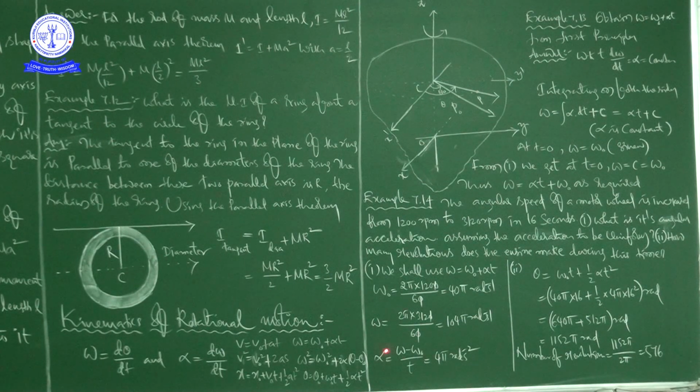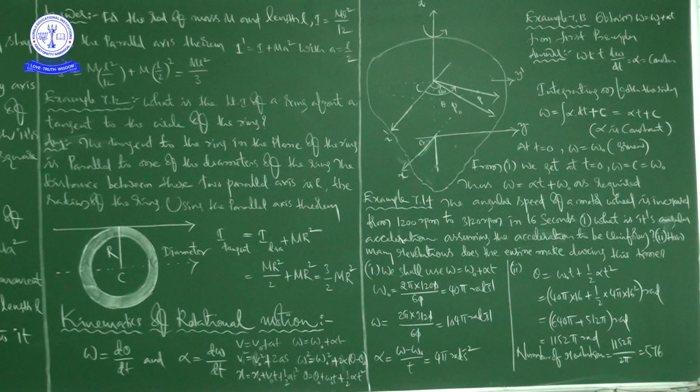Then it is angular acceleration. Angular acceleration is equal to omega minus omega naught by t, right? And that is equal to 104 minus 40, right? So 104 minus 40 means 64, no? Right, 64 pi divided by here 16, right? So 4 pi radians per second square. 4 pi radians per second square is the angular acceleration. Okay, right.